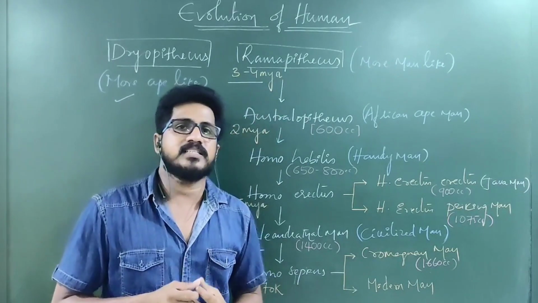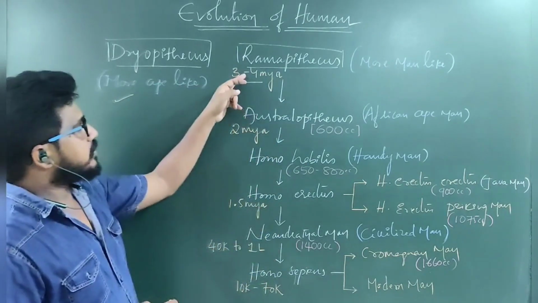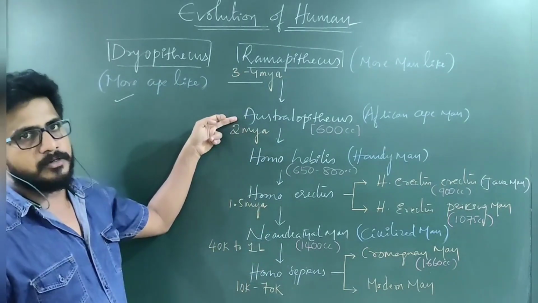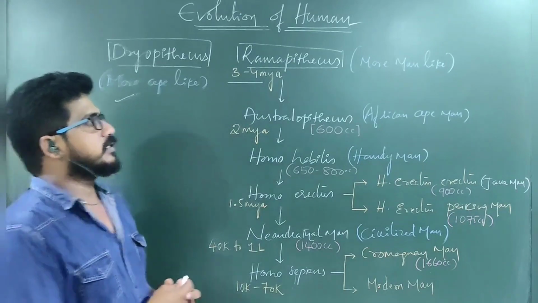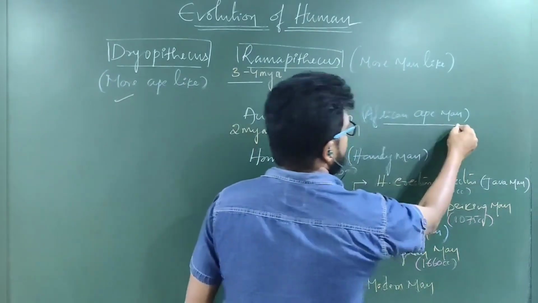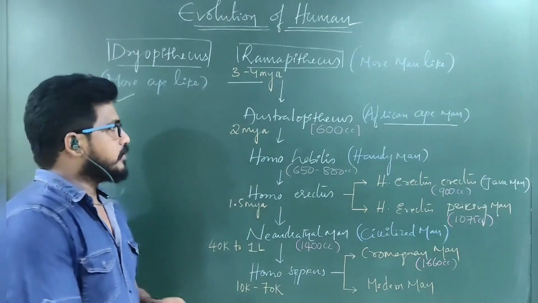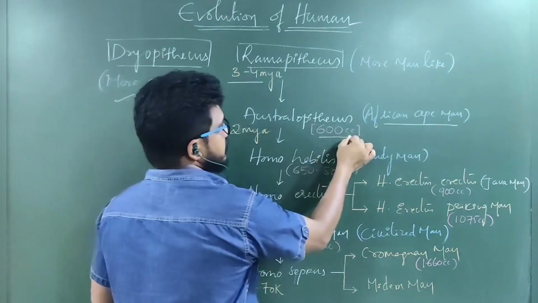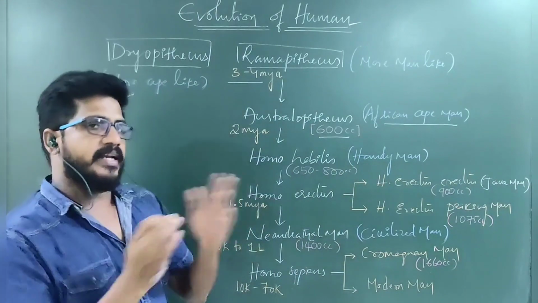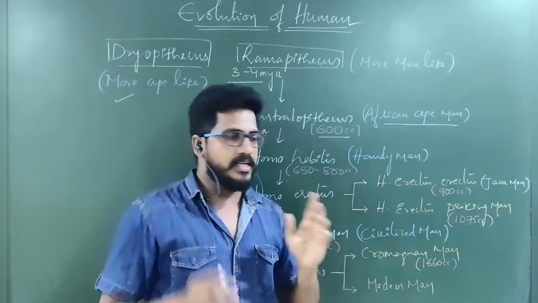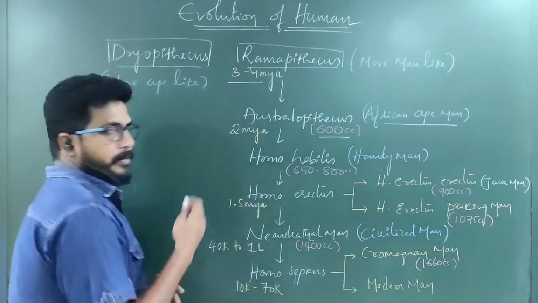It has canines and all. Later, the Ramapithecus becomes Australopithecus, commonly called African ape man. Their fossils are found in Eastern Africa. Then its cranial capacity is 600 cc. Cc means cranial capacity. Its cranium size is 600 cubic centimeters.